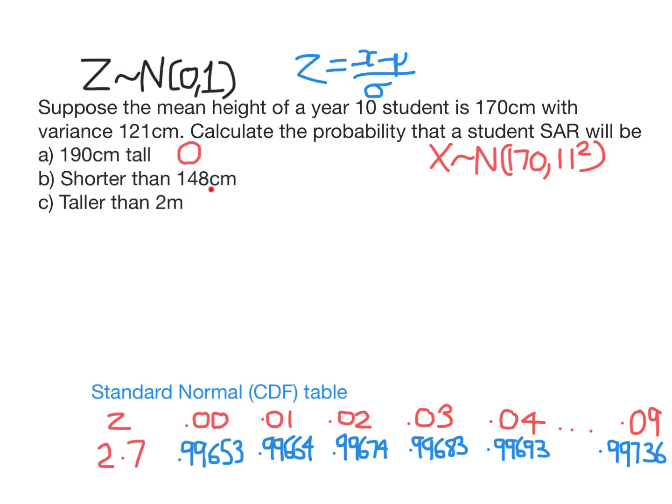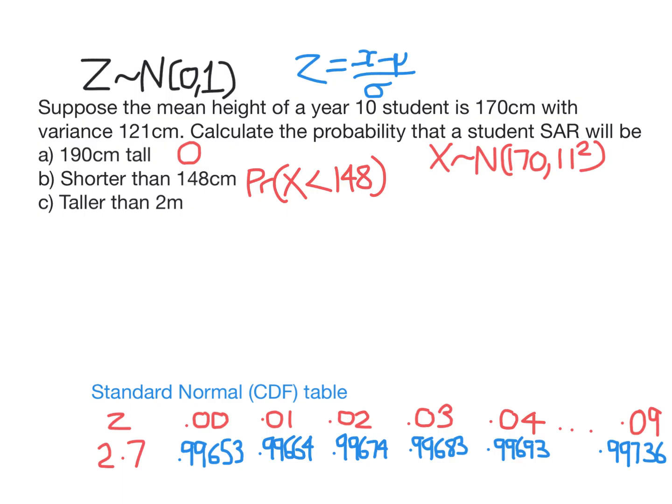So we can calculate the probability of students shorter than 148 centimeters. So we're calculating here the probability that x is less than 148. Now, for a continuous distribution, it really doesn't matter if this is a less than or equal to. The probability is exactly the same because your probability of being exactly 148 centimeters is 0. Now, for this particular question, we can calculate it without tables, and I'll show you why.